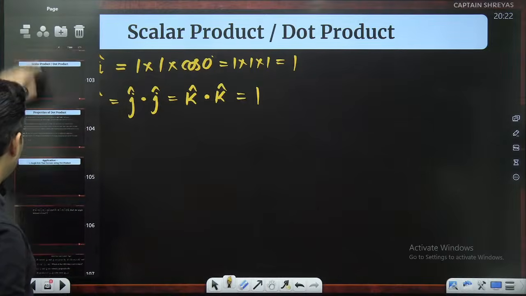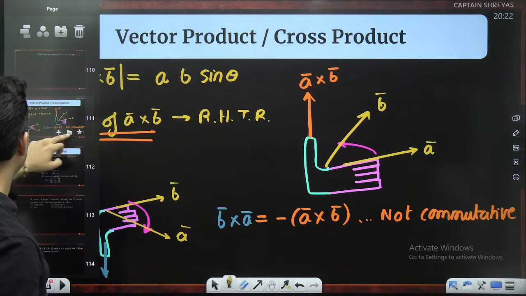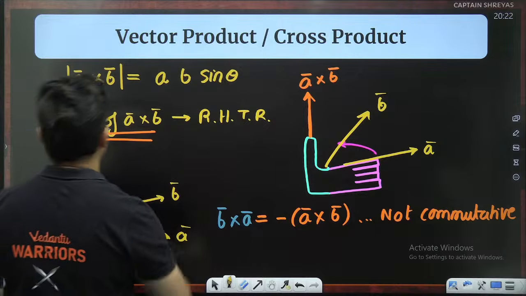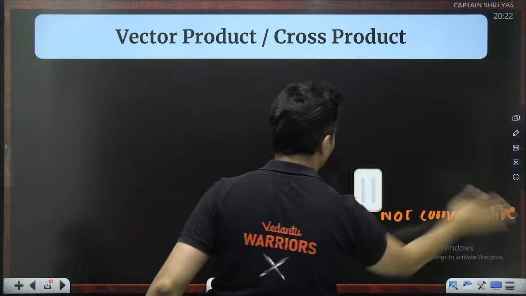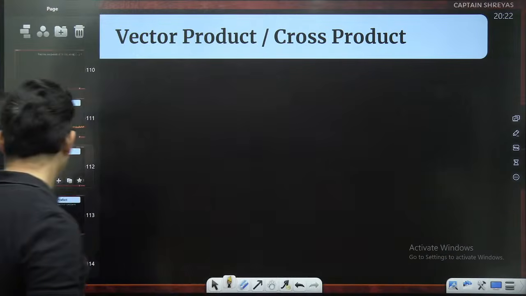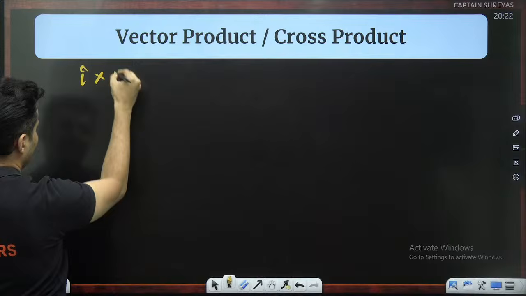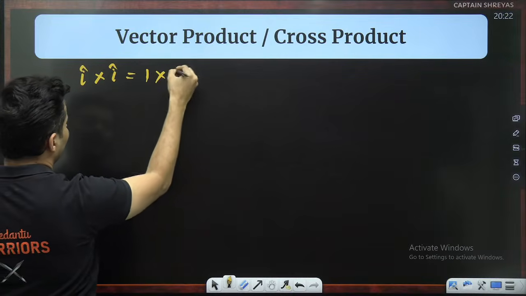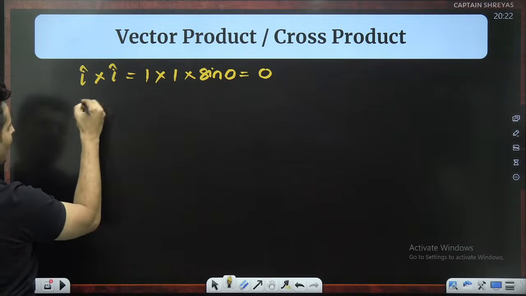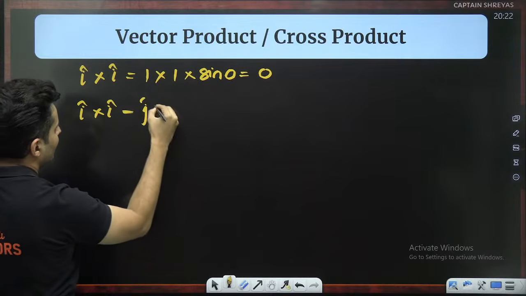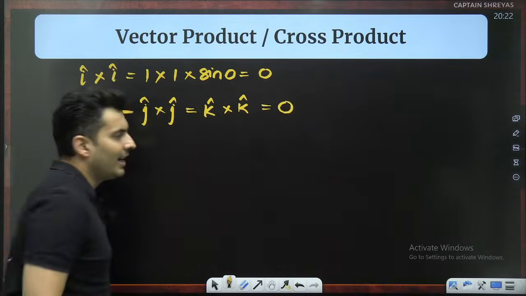So if I do the same thing over here, let us see. Can you guys guess? Quickly put it up in the chat box. I cross I or J cross J or K cross K, what do you think the answer should be? Let's try it out. If I do I cross I, I's magnitude is 1, I's magnitude is 1, angle between them is 0. So sine 0 is 0. Oh, it is just 0. So I cross I, which is the same as J cross J, which is the same as K cross K, the answer is a big fat 0.